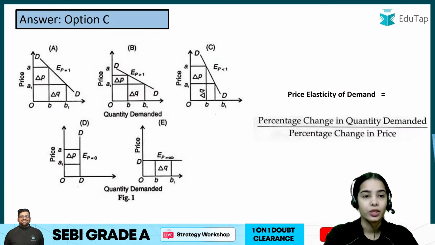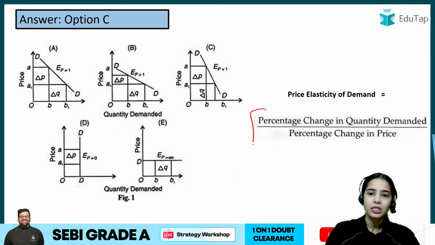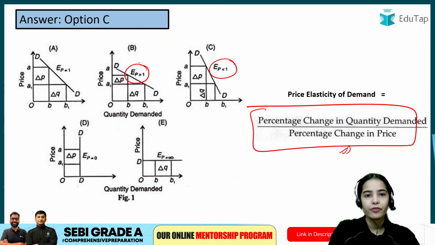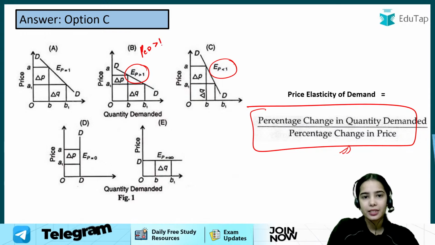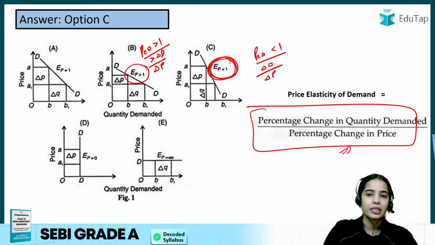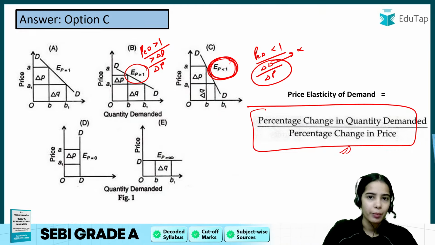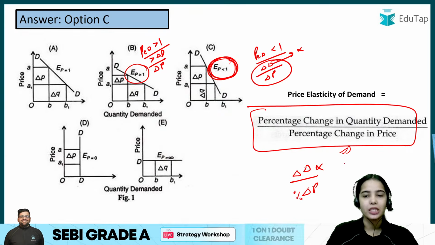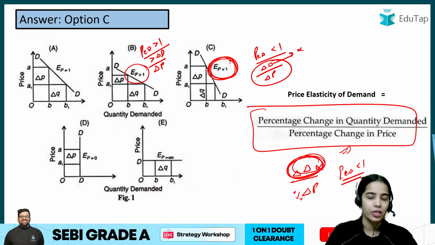Now, the price elasticity of demand is the percentage change in demand with the percentage change in price. Demand is elastic when the price elasticity of demand is greater than 1, meaning that with the percentage change in price, there is a greater change in demand. The price elasticity of demand is less than 1 when the percentage change in price is higher in comparison to the percentage change in demand, when the demand is not changing by much with the change in price.